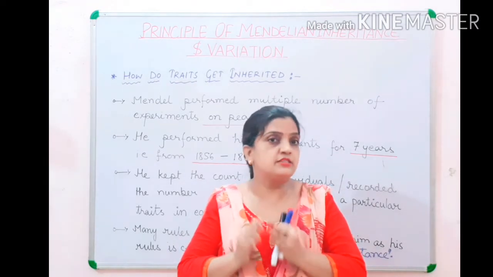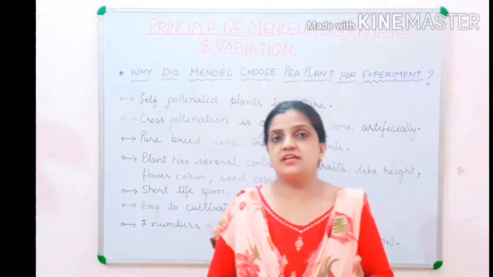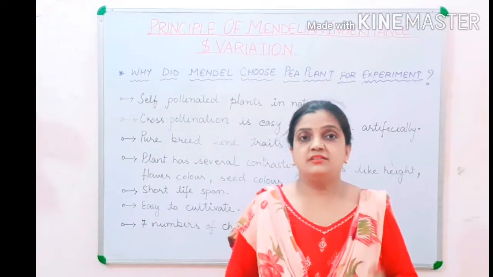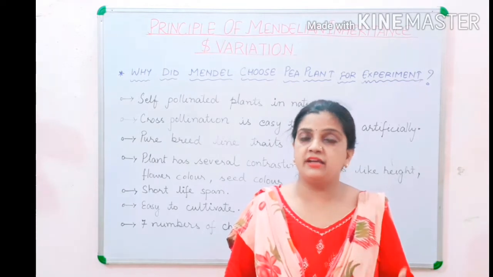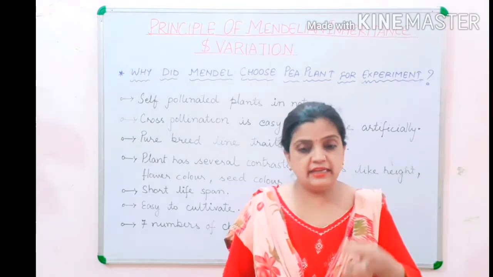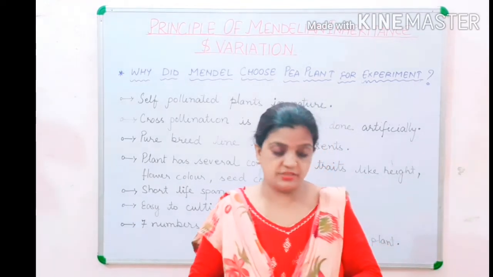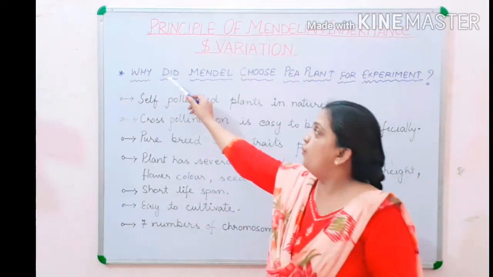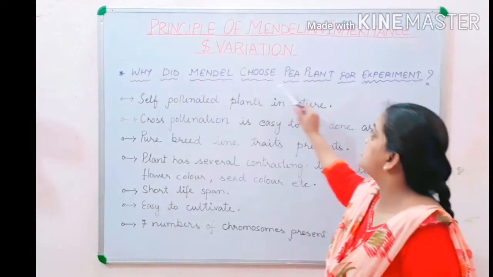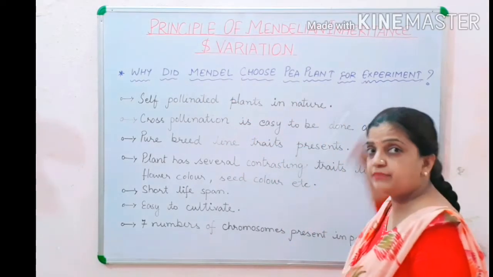Now children, let us move ahead. After getting the answer to one question, that how do traits get inherited, we have another question in front of us. And what is that question? Why did Mendel choose the pea plant for his experiment?